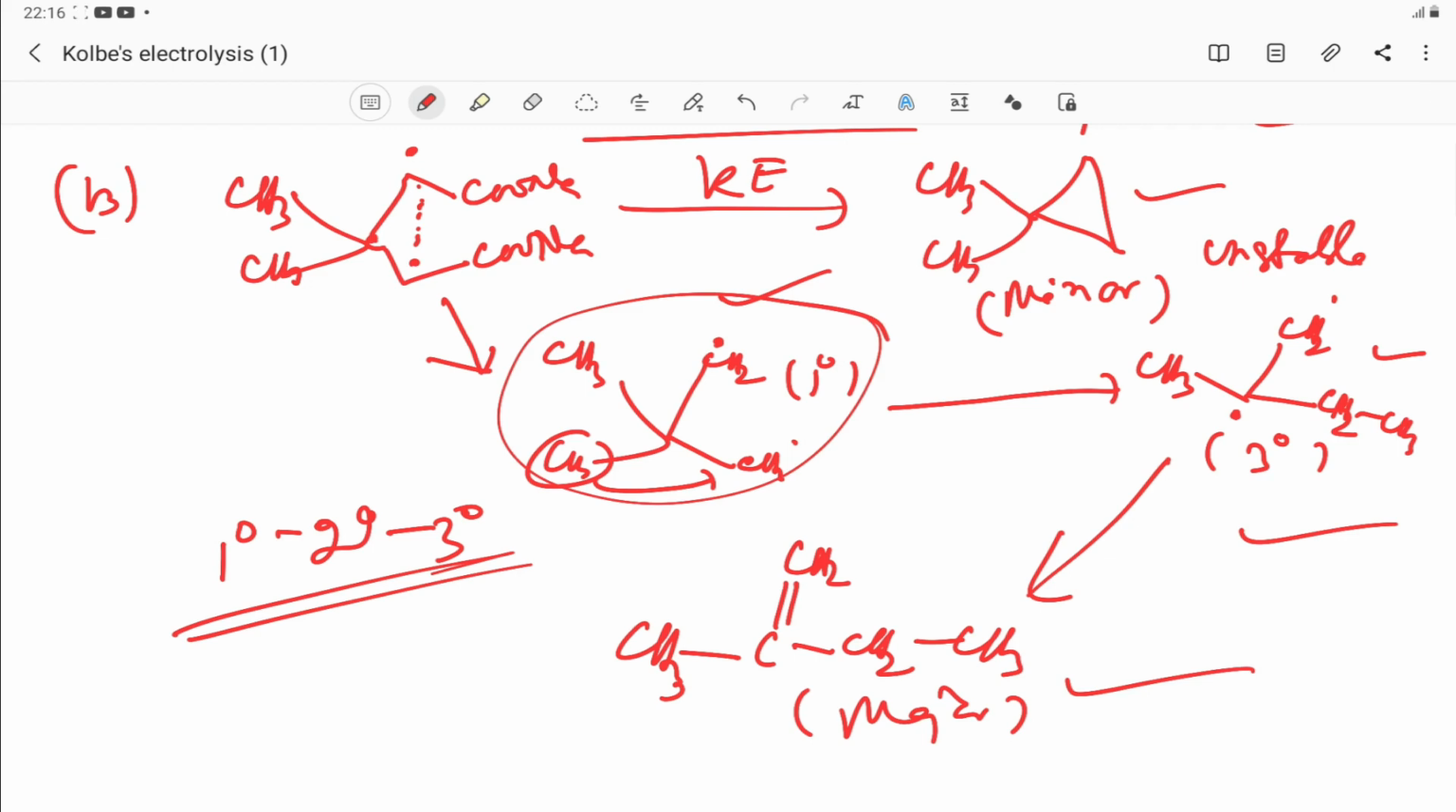The nature of the product depends upon the stability of the compound. If a cyclic compound is produced, generally it is less stable compared to an open chain compound. That's why we have to take the major product as an open chain compound, aliphatic compound, instead of a cyclic compound. So these are some very important examples of Kolbe's electrolysis method. You practice.